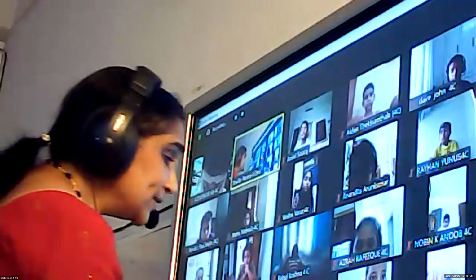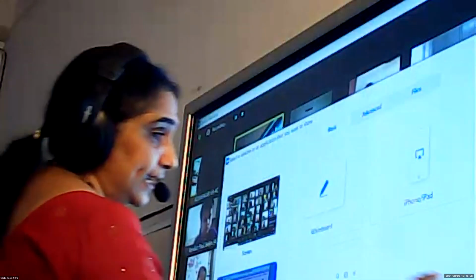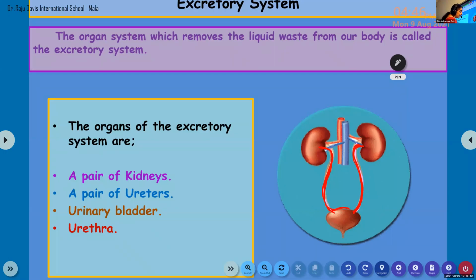Okay, so if you see this diagram, you can see these ureters are connected to a bag-like organ, isn't it? Can you see that, children? Yes. Okay, so what is the name of that bag-like organ? Urinary bladder. Okay, urinary bladder.